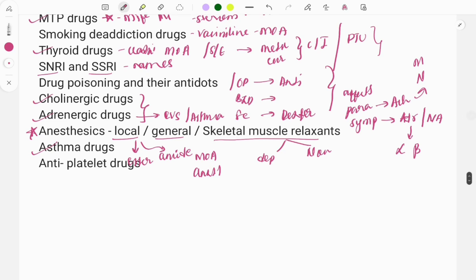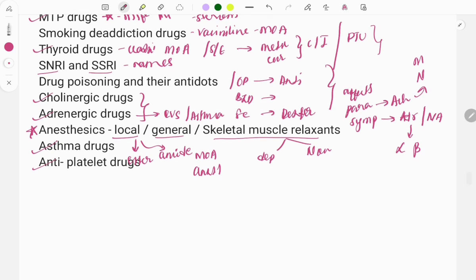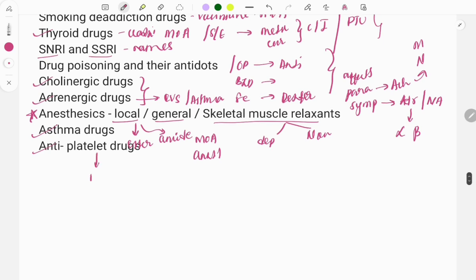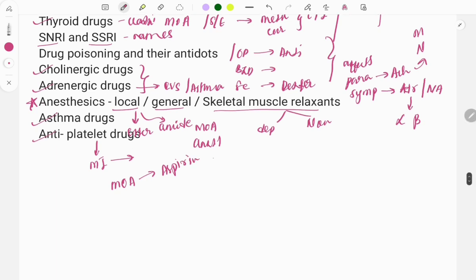Then moving on, antiplatelet drugs. Questions are asked on this, on the classification or on clinical cases, for example a person had suffered from MI, and for prevention in the future, what will you give? Questions are also asked on the mechanism of action of aspirin, and on the mechanism of action in general, that is, which drug acts by what method. So do look at all those points.